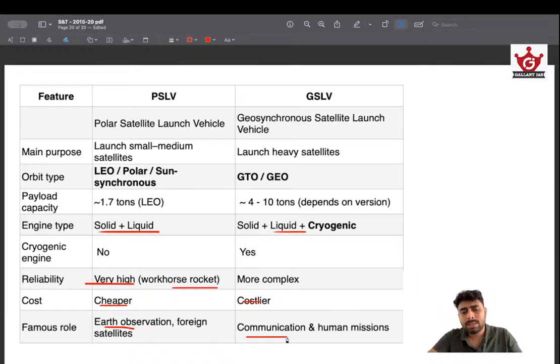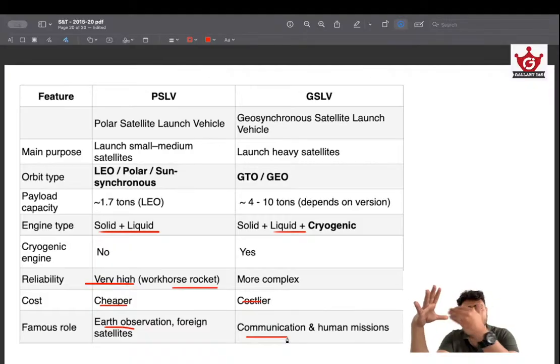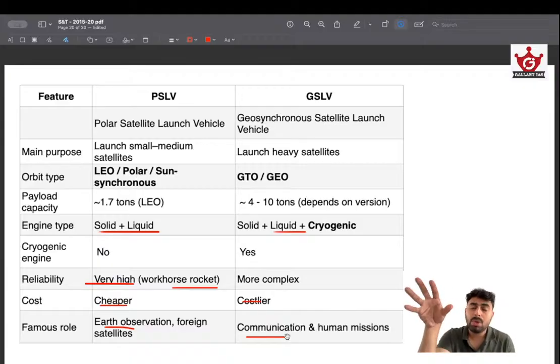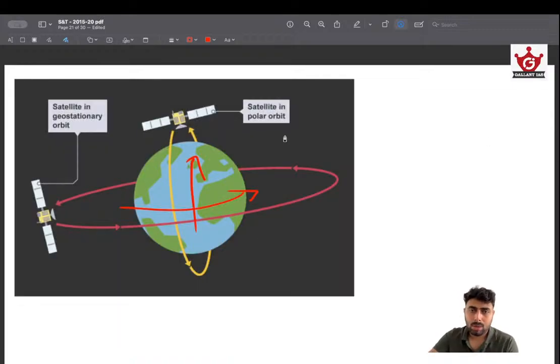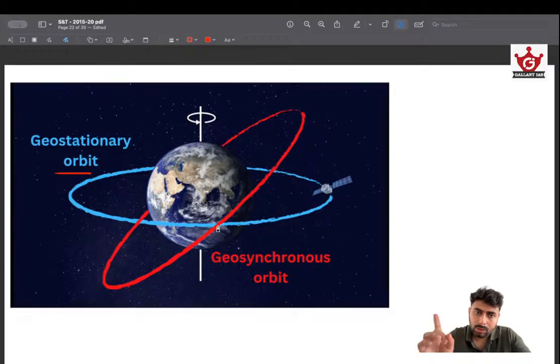And a communication satellite needs to act like an antenna, where it should be in an area that is predictable, so we can send signals and receive them. We have ground stations to send the signals and other stations to receive them. So geostationary orbits are mostly used for communication missions. That's the basic idea. GSLV was used in the Chandrayaan mission also. So this is polar orbit and this is geostationary orbit. And I've told you that a geostationary orbit is one that follows the exact equatorial path along the axis of rotation of Earth.